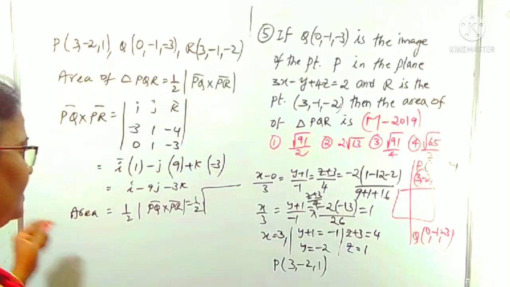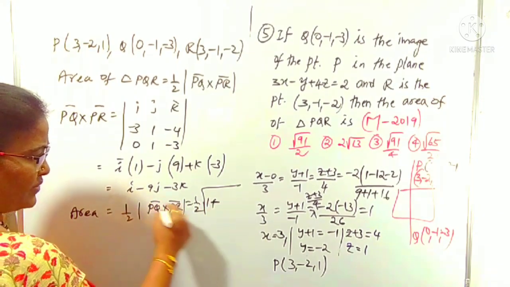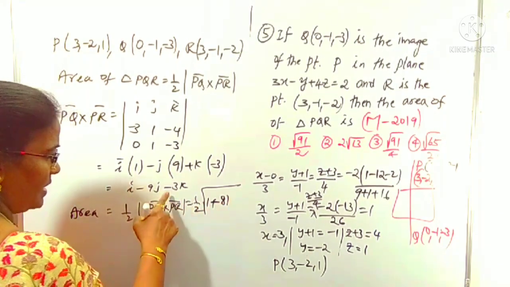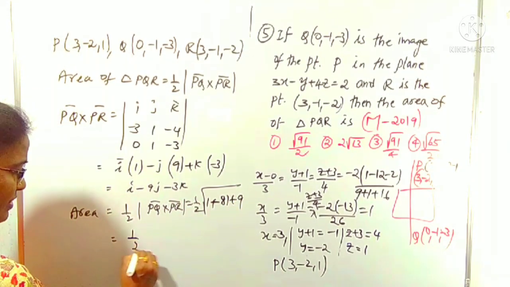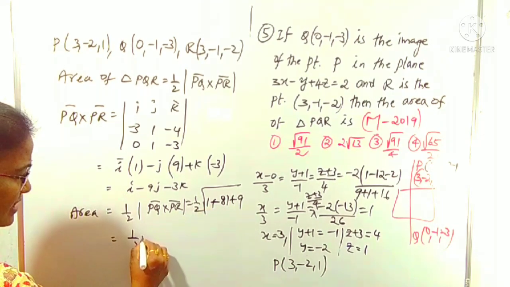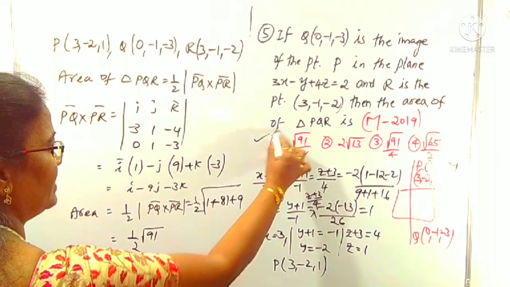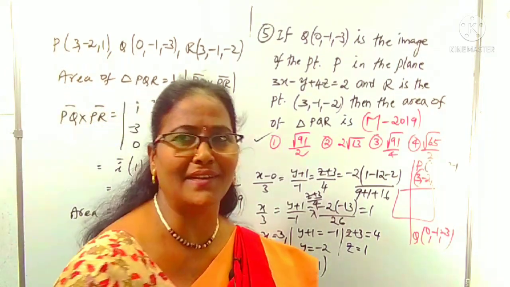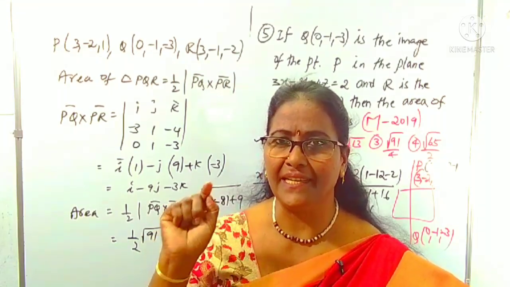You have to use that here. 1 squared is 1, plus minus 9 squared is 81, and minus 3 squared is plus 9. Therefore, this is half of root of (9 plus 81 is 90, 90 plus 1 is 91), under root 91. That is clearly the first option. The question is easy, but you have to concentrate on the area of the triangle also after finding the image.